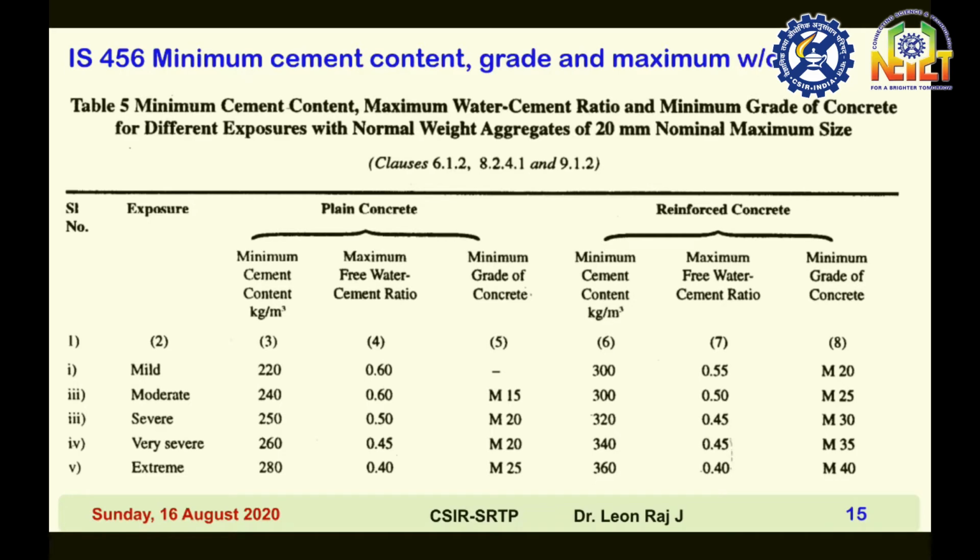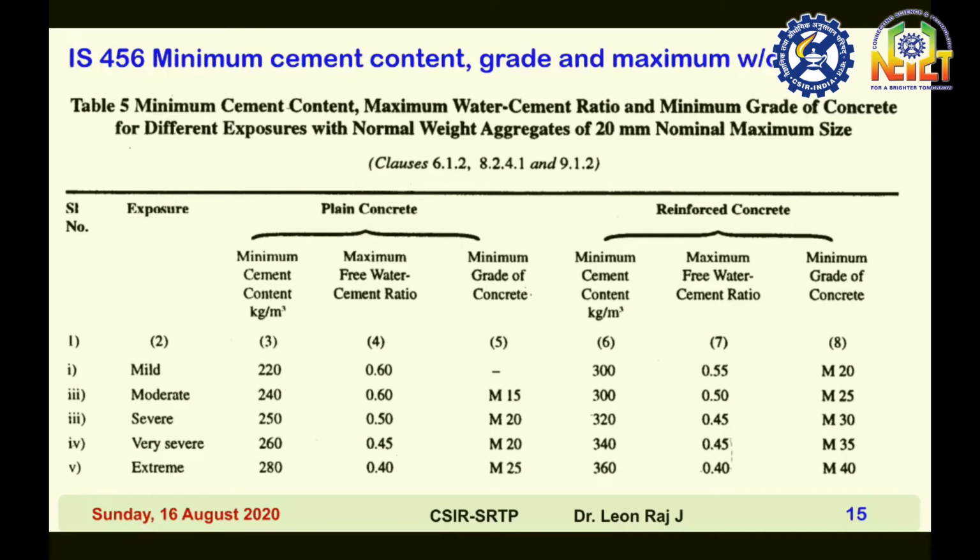The coastal areas of Tamil Nadu, any coastal area, belong to either very severe or extreme condition. In those cases, your minimum grade of concrete shall be M35 or M40. Minimum cement content shall be 340 kg per meter cube or 360 kg per meter cube. Maximum water cement ratio shall be 0.45 or 0.40 according to the exposure conditions.